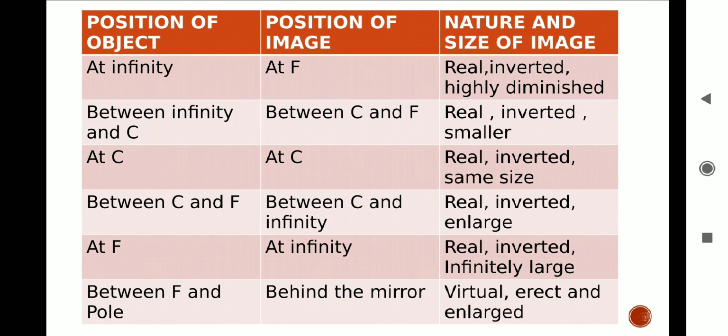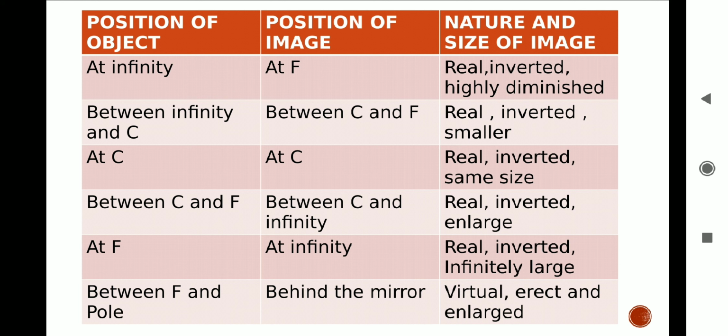This is a summary of concave mirror in the form of a table. It helps you to learn and understand the position, nature and size of an image when object is placed at different positions on a concave mirror. See students, there are two conditions which are opposite to each other: when object is at infinity and when object is between center of curvature and focus.